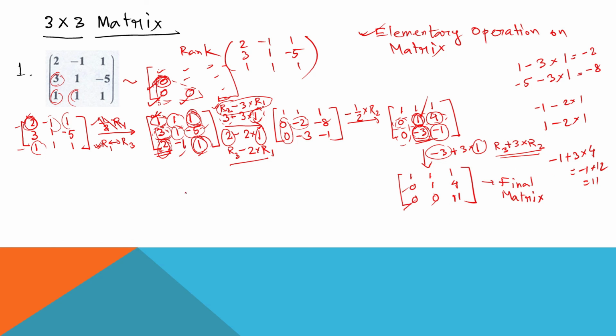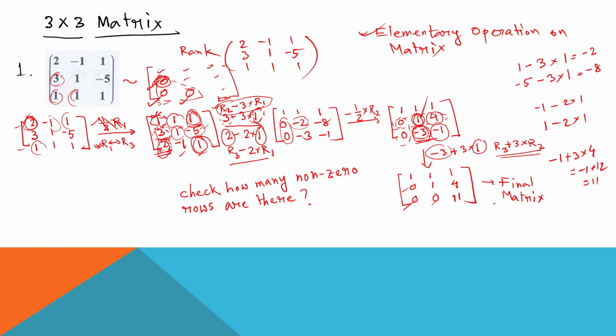Now you need to check how many non-zero rows are there. What is a zero row?